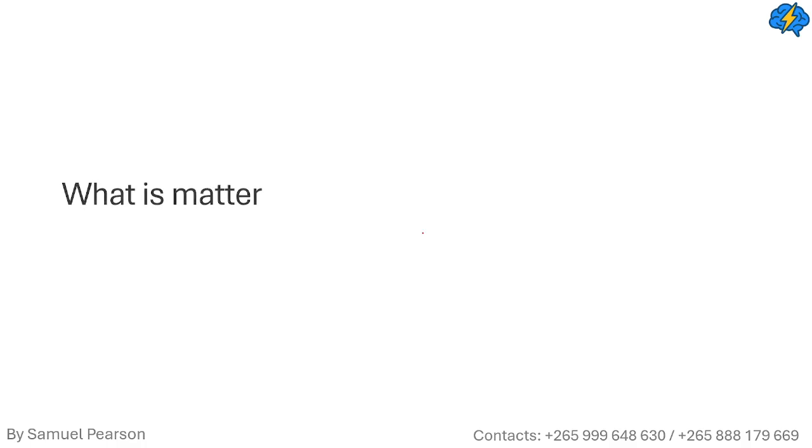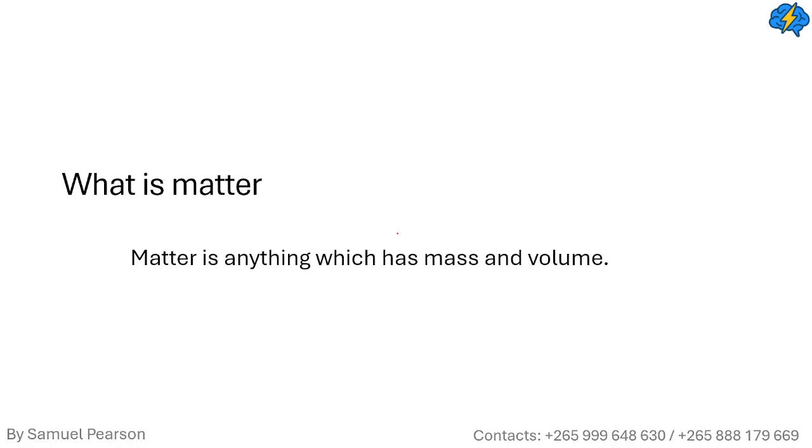Firstly, let's define matter. What is matter? When we say matter, we mean anything which has mass and volume. So if something can be weighed, if something occupies some amount of space, that thing is known as matter.